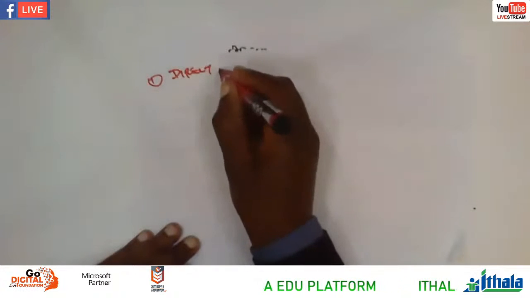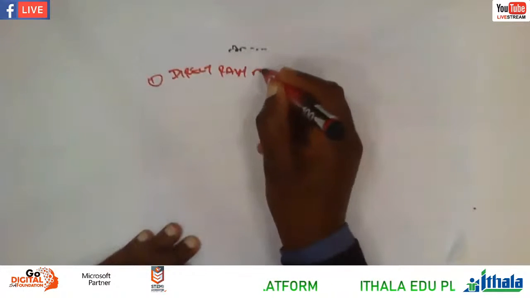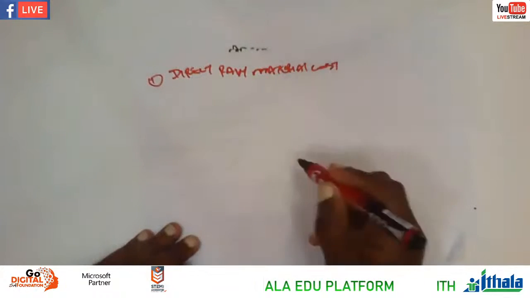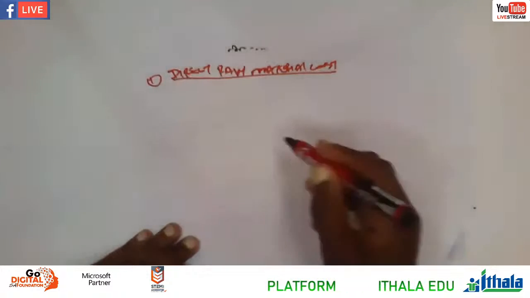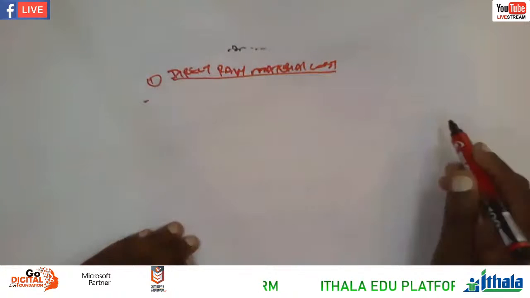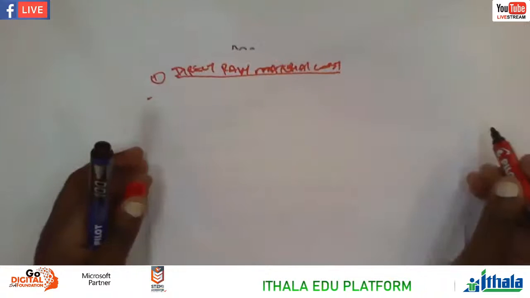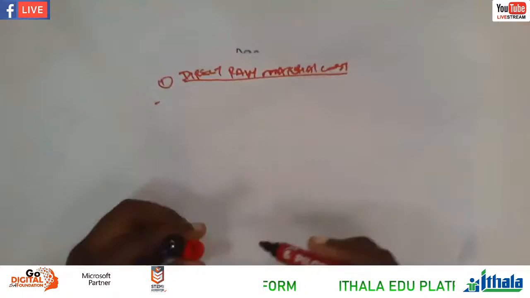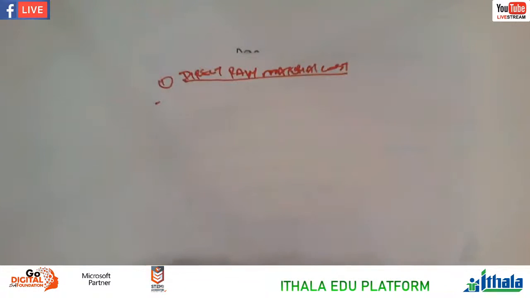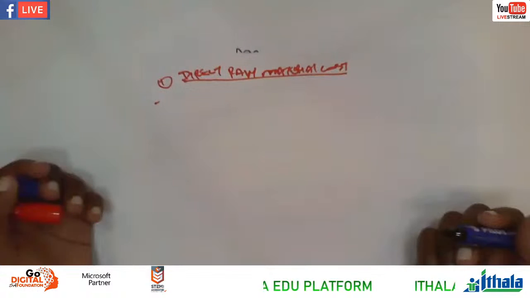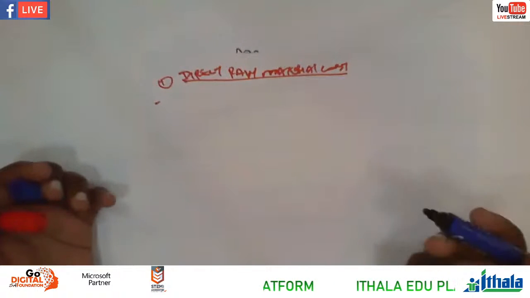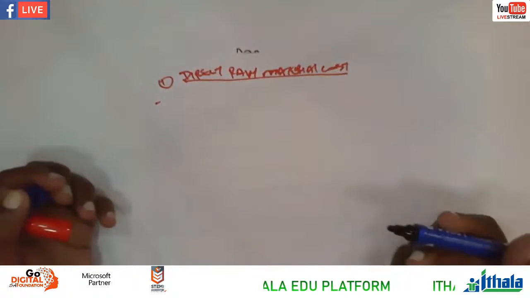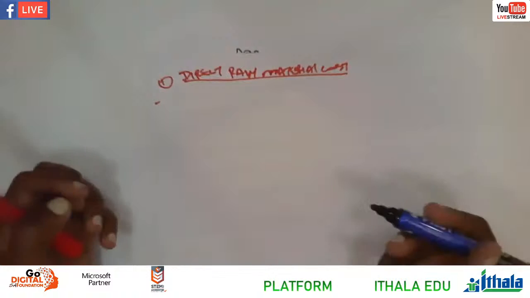Direct raw material cost. Remember, everything here is just cost. What is a direct raw material cost by definition? This is the material that goes straight to the production of a particular product. It's a material that is directly involved with the production. For instance, if let's say we make bread, so what goes into a bread, depending maybe it's white bread or brown bread. If let's say we make the white bread, it's obvious there's flour, there's yeast, there's sugar, everything, you know it.